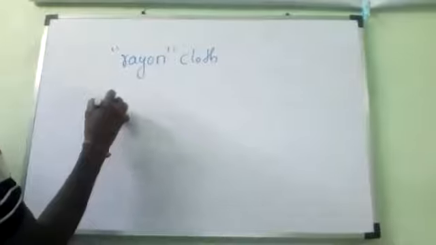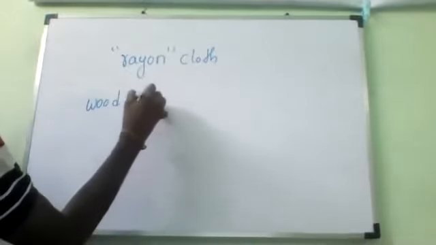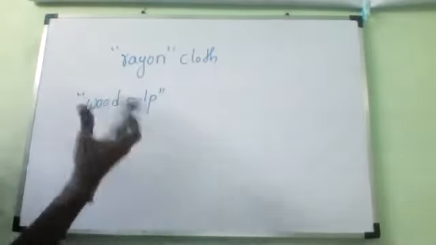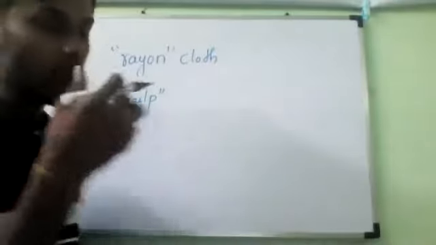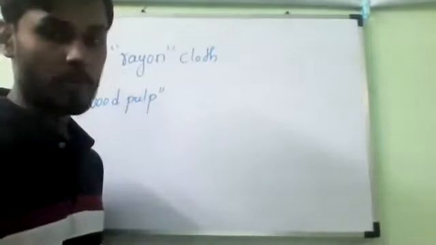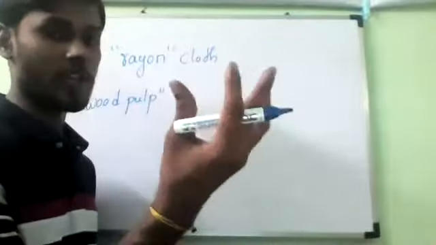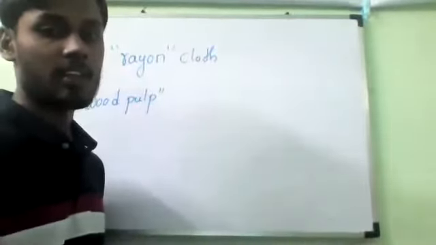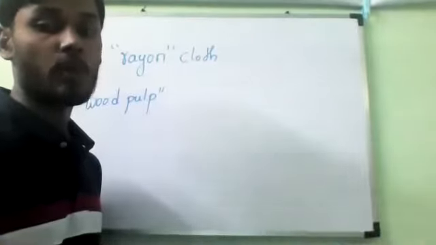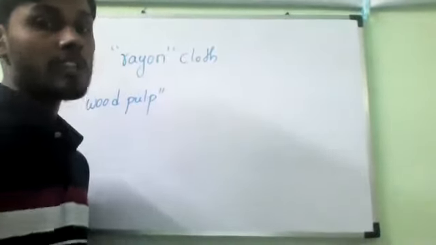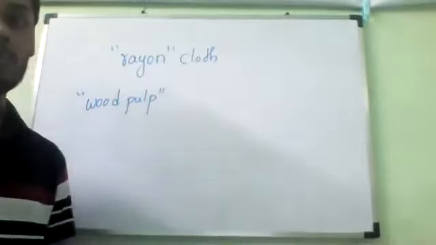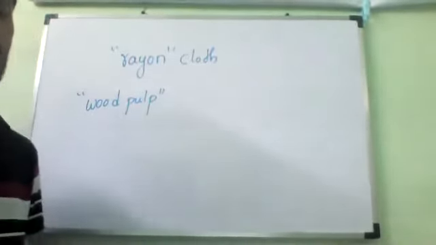So this rayon we are getting is obtained from wood pulp. Do you know wood pulp? Pulp means a soft material. If you grind wood, we get a soft material. That is called wood pulp. So this is coming from wood pulp and it is made of a modified plant material.